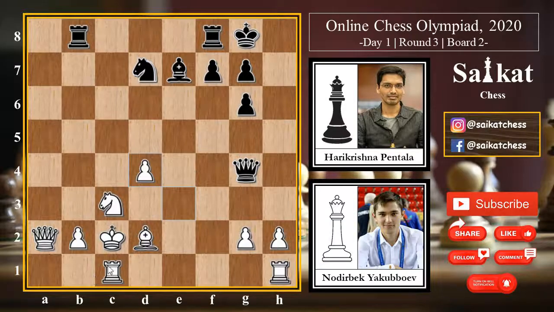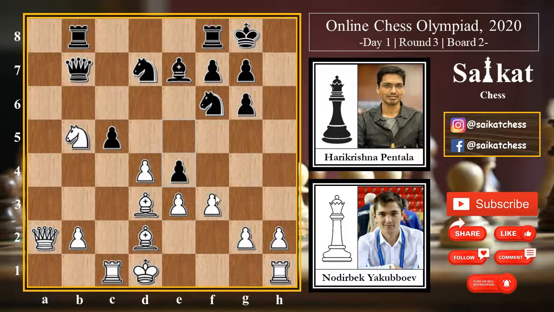The knight, both the rooks, the queen is doing nothing, and the rook is gonna come on c8, and it is almost gone for white, because white has nothing left to come with some kind of counter attack on black's king, whereas black has so much activity over the board. So it's really bad for white here.